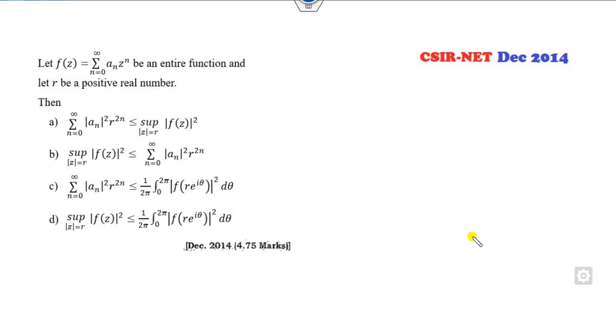Okay, look at this another one. If f of z is an entire function, r is a positive real number. So you may choose r as 1 if you want. Then which of the following is true? Do you remember any of the results which relate summation and integration? Do you remember any of these results? Yes, that is called the Parseval theorem.